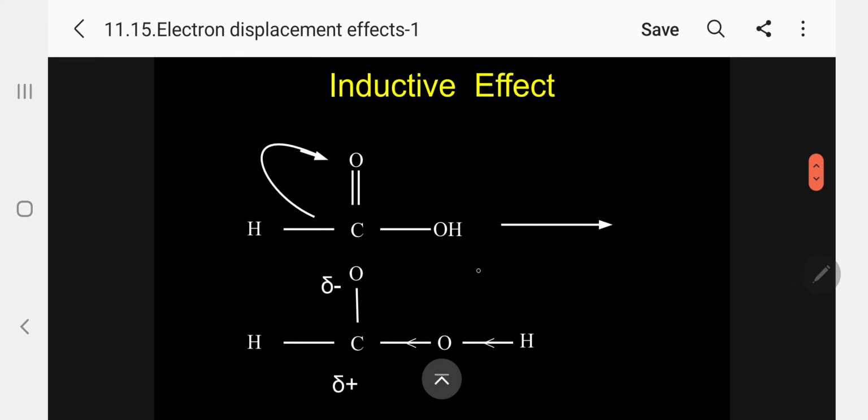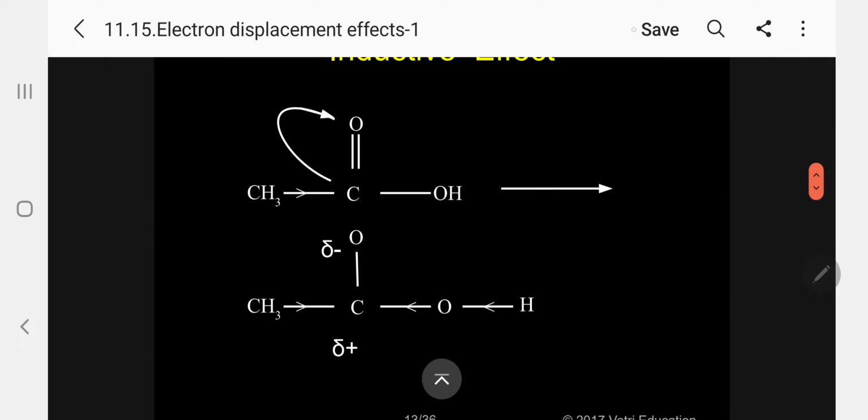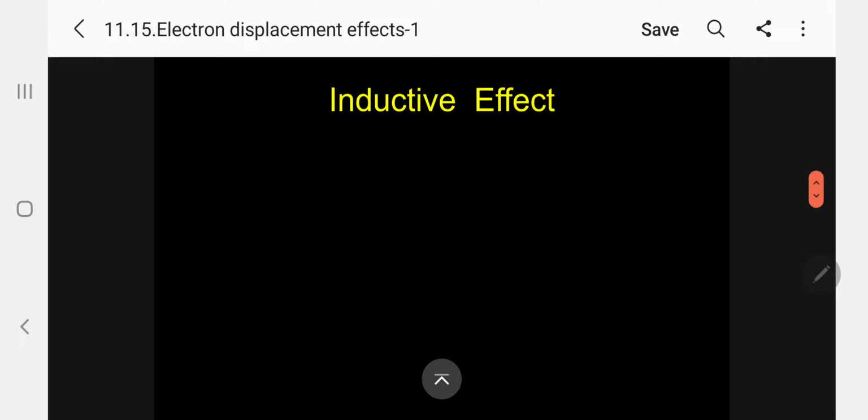So that is what we are seeing here. Kindly follow. What I have explained is shown here. So partial positive, partial negative coming here. So attraction here, this is going out in the form of H plus. The same thing here also in the case of acetic acid. So this has to be replaced. But because this is neutralized by this methyl group, what will happen now? The replacement will be very difficult. So weak acid. So acetic acid is a weak acid.